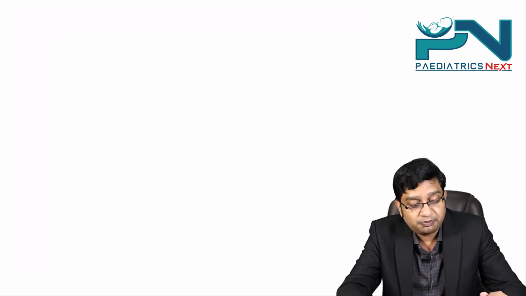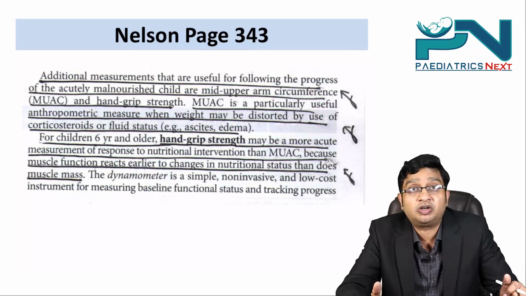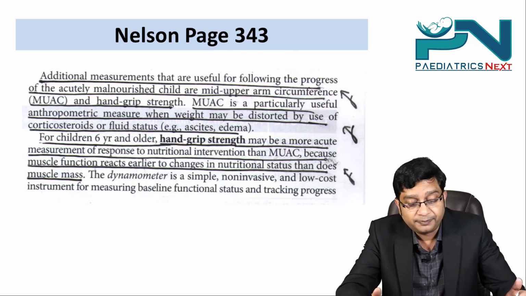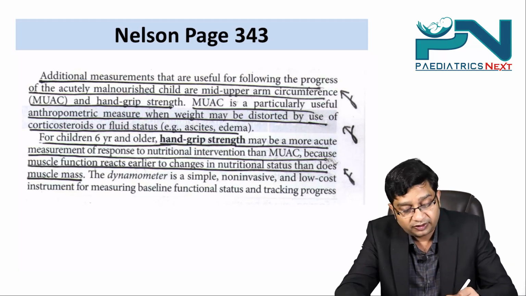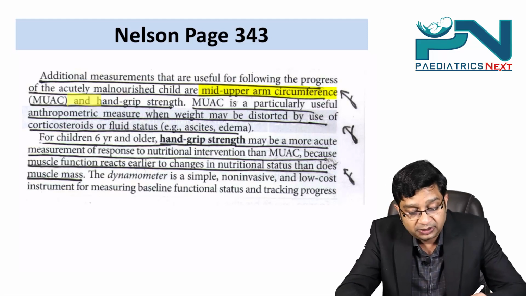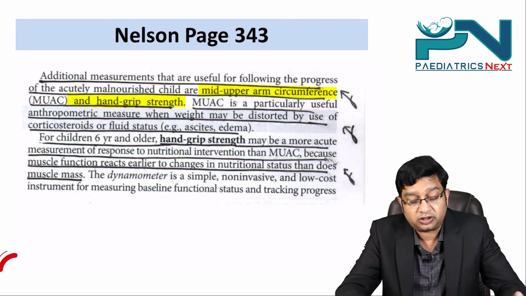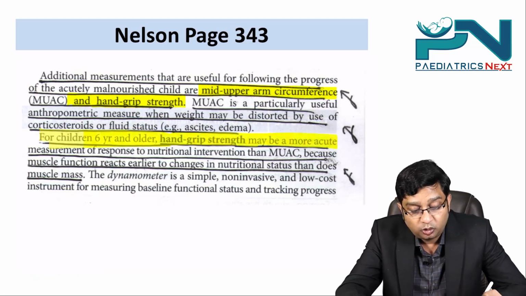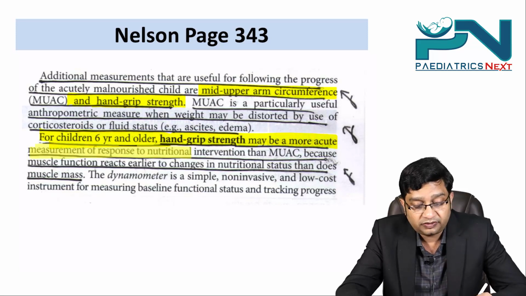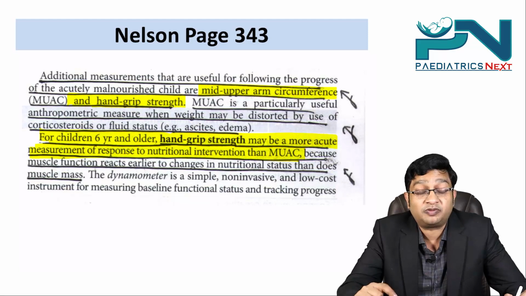Going on to Nelson page number 343, additional measurements that are useful for progress of the acutely malnourished child are the mid-upper arm circumference and the hand grip strength. For children 6 years and older, hand grip strength may be a more acute measurement of response to nutritional intervention than mid-upper arm circumference.